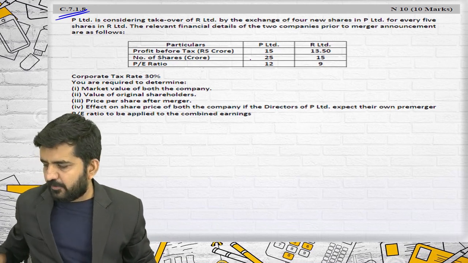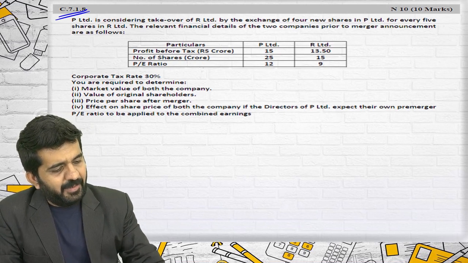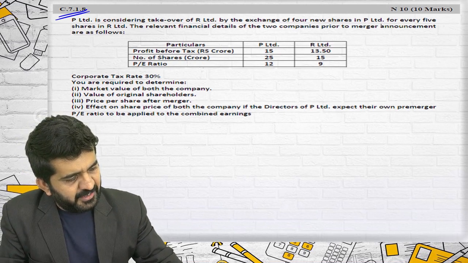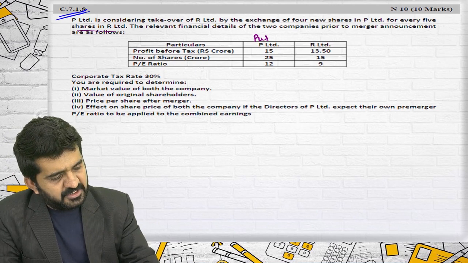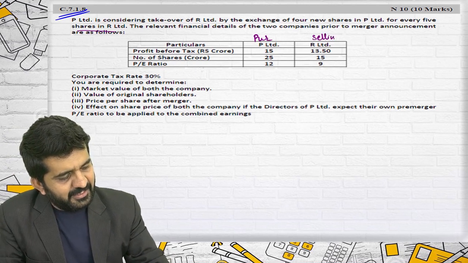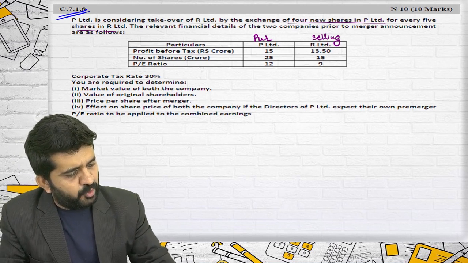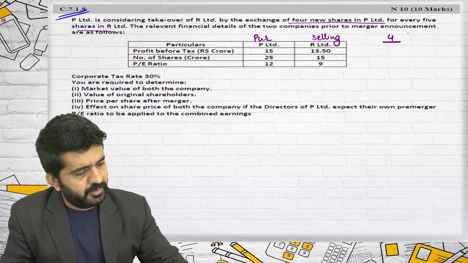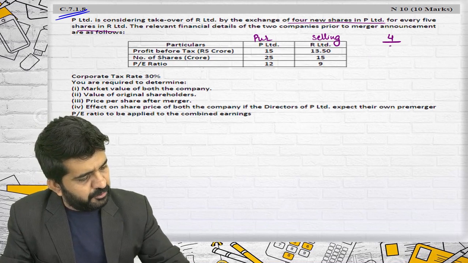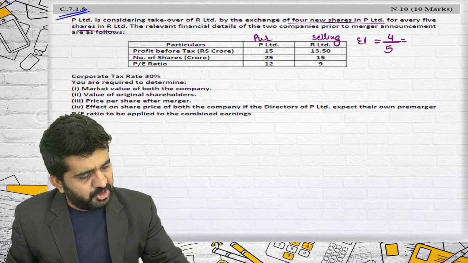Let us go to 7.1.8. P Limited is considering takeover of R Limited by the exchange of 4 new shares in P Limited for every 5 shares in R Limited. So P is a purchasing company, R is a selling company, and takeover of R Limited is by exchange of 4 shares. So how many shares will R Limited shareholders be getting? 4, for every 5 shares held. So what they are having is 5 shares.